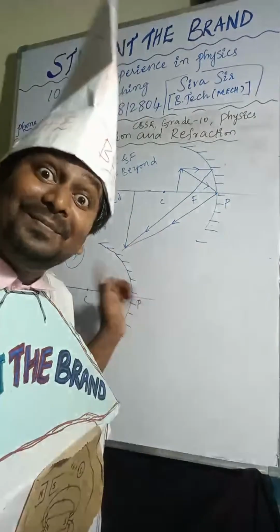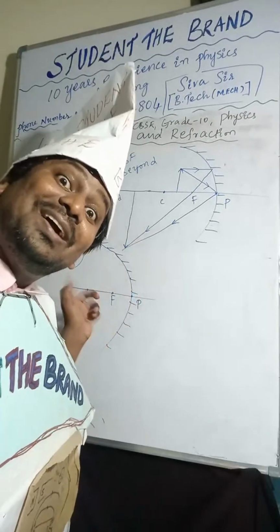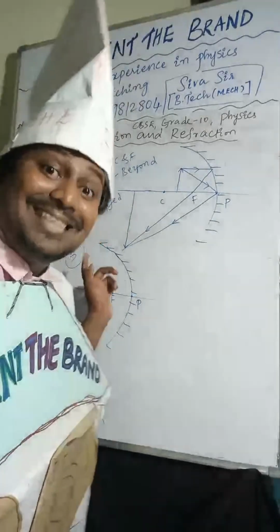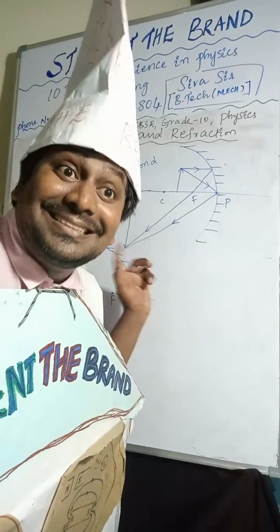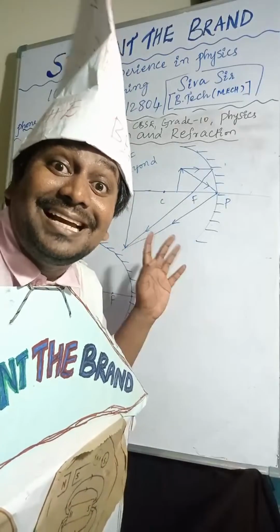This is the pole, this is the focus, this is the center of curvature.